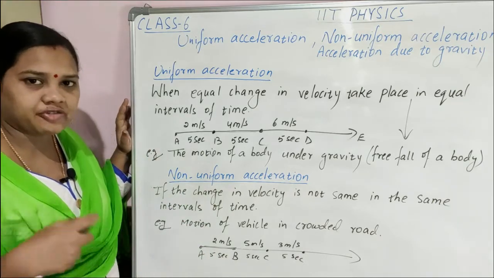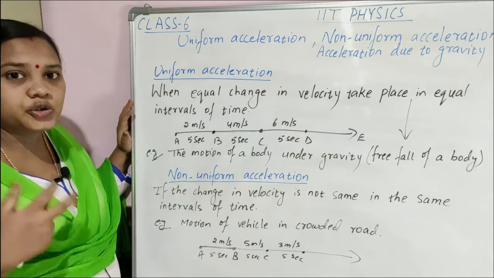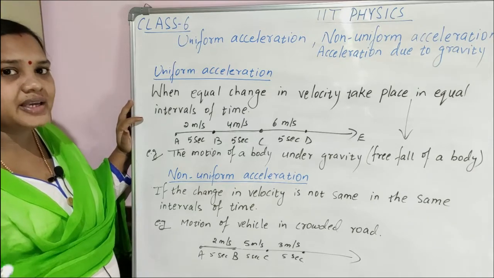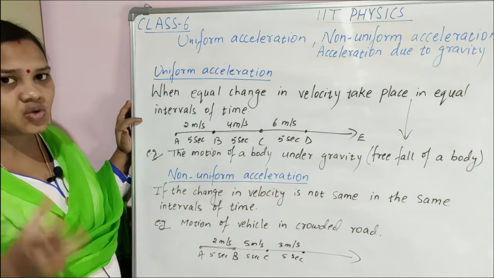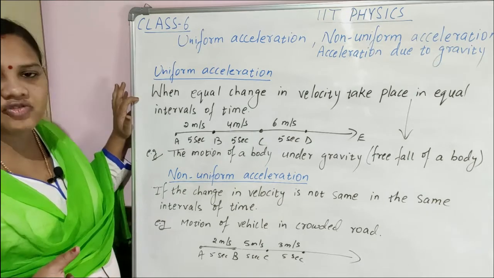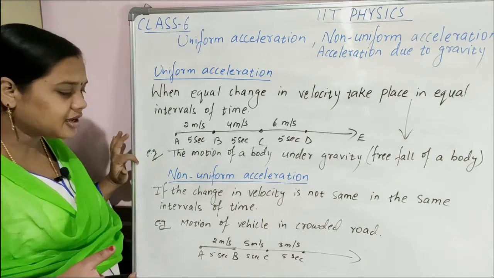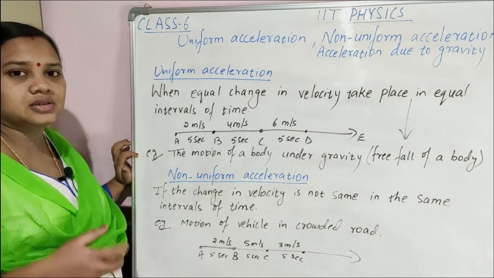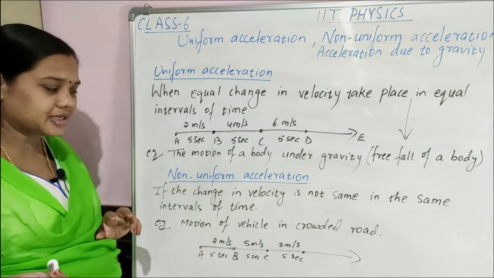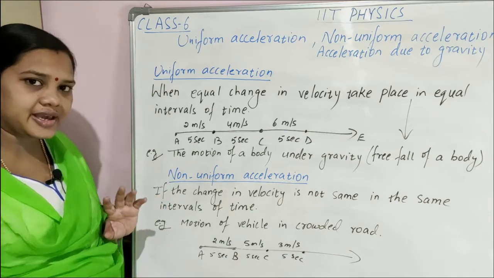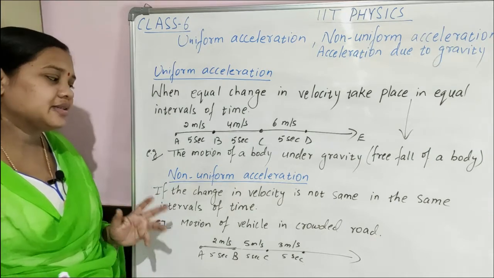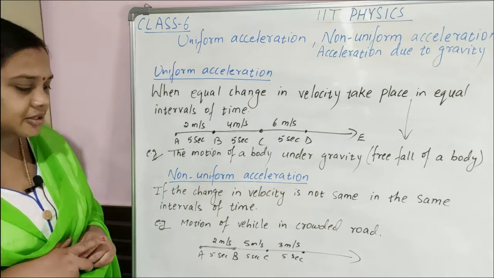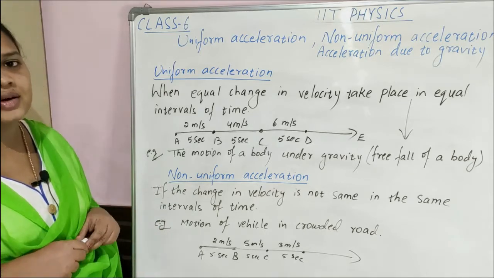Whenever the velocity of the body changes uniformly, equal change in velocity in equal intervals of time, that is uniform acceleration. But when the velocity of the body changes not uniformly, that is called non-uniform acceleration. Please note this down.